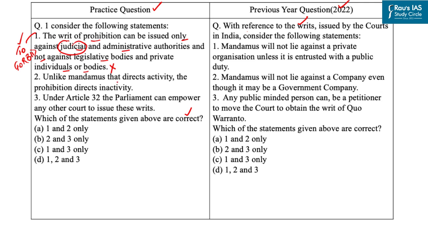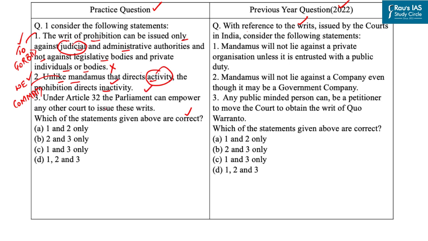Now let's come to the second statement. Unlike mandamus that directs activity, the prohibition directs inactivity. Now what is mandamus? We command. It is a command issued by court to public official asking him to perform his official duties that he has failed or refused to perform. So it directs activity. And you know, prohibition is issued by a higher court to a lower court or tribunal to prevent the latter from exceeding its jurisdiction. So it directs towards inactivity. So this statement is correct.